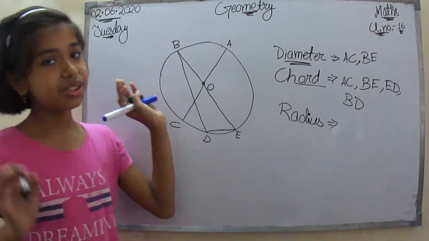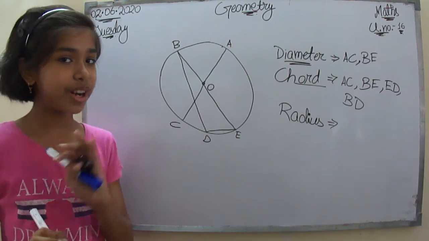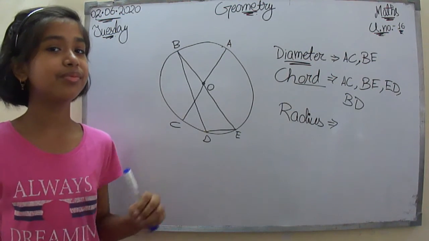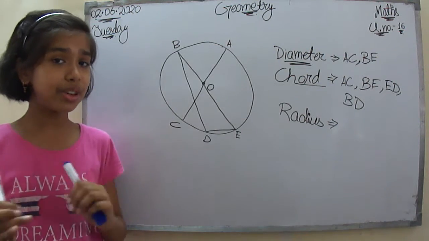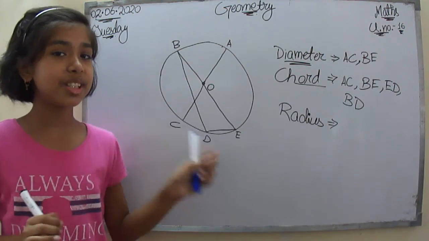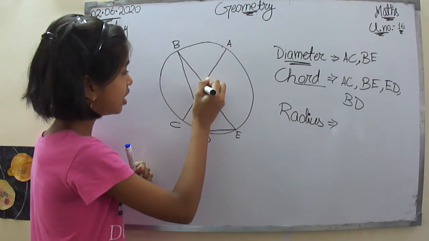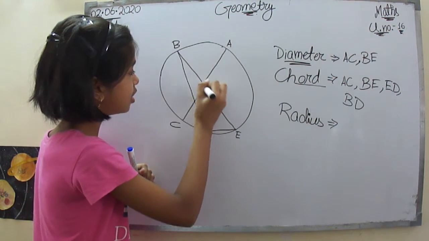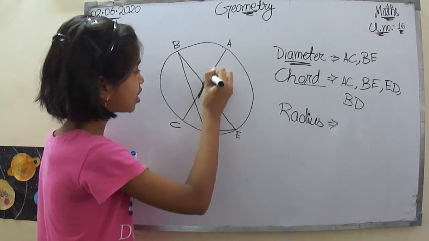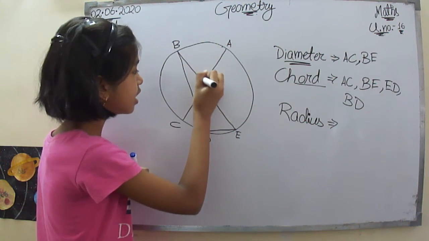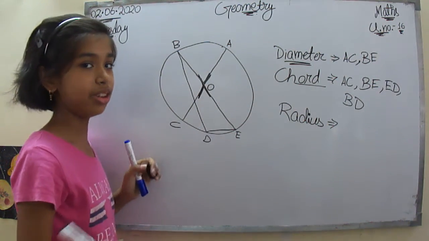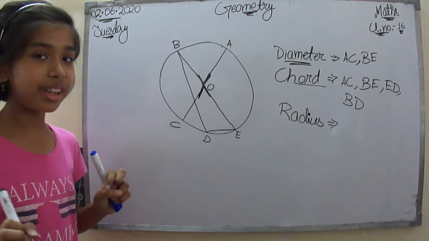So how many radius are there? In the simple words, how many lines are going from the center? Let's see. So O, from this line is going out, this line is going out, this line and this line. Any more line? No, not. So there are 4 radius.